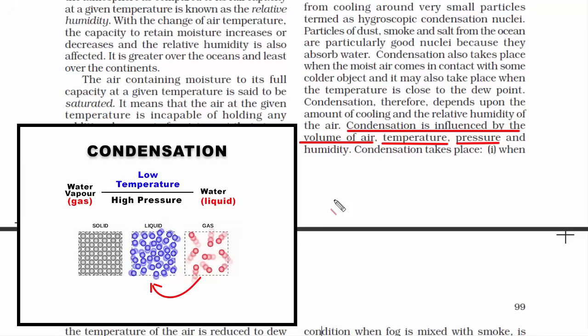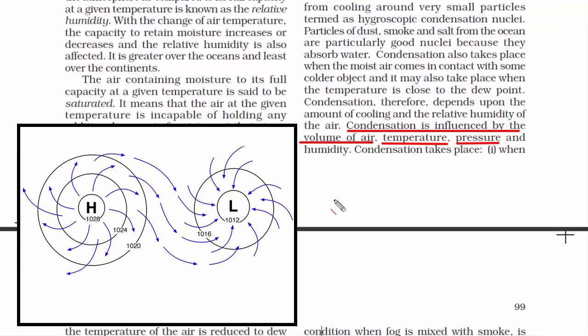And to bring them closer, you need high pressure or cool temperature. And you can also relate this to high pressure and low pressure systems. Wind moves from high pressure to low pressure zone. And low pressure zone is an area which is associated with warm temperature. Similarly, high pressure zone is an area which is associated with cool temperature.